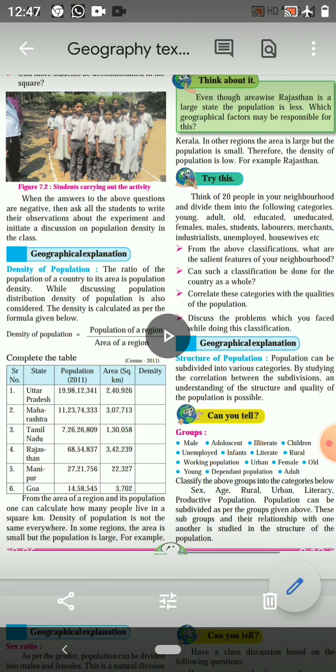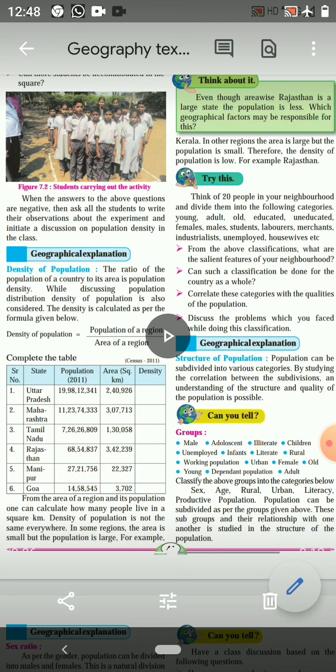Now when we correlate these categories with the qualities of the population, you will get a ratio of how many people are educated, how many people are old. So here, what will be the quality of the population?